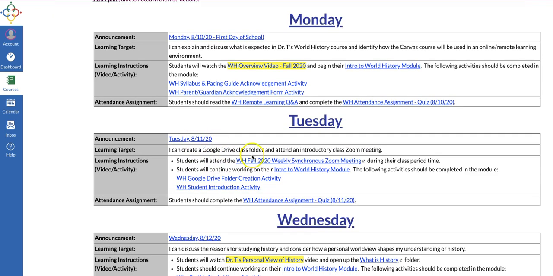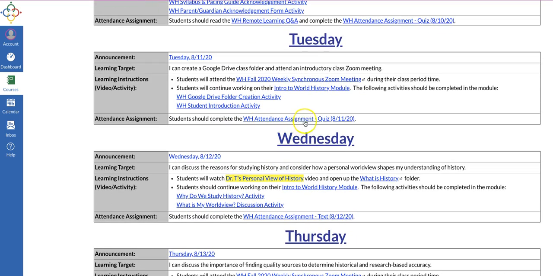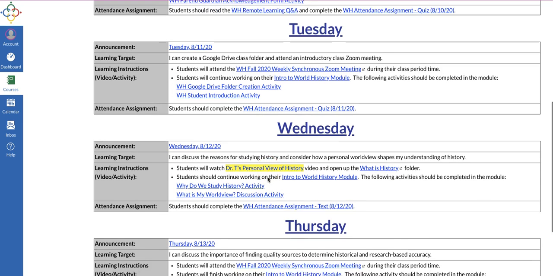So each day is an announcement, and then I give you what you need to do. Of course, this is your Zoom meeting that you're going to be doing. We've already talked about the change of the times for the 3rd and 4th block, so just a little bit later than your typical one. You got a Google Drive folder, you got a student introduction activity, and then of course you've got your attendance assignment, okay? Now this says quiz, this one says text. So basically it's telling you what you need to do. And you notice that this one hasn't been created yet, so I will be talking about this later on.